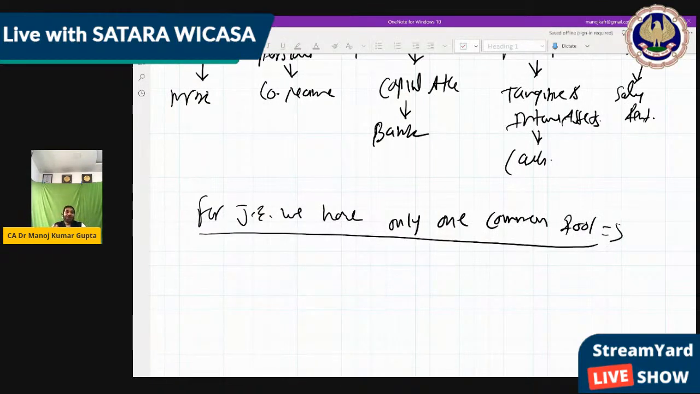What is the one common rule? We have to think like a child: when you do any transaction, we receive something and we give something. Right? So what is the rule? Whatever you receive, you debit, and whatever you pay, you credit.